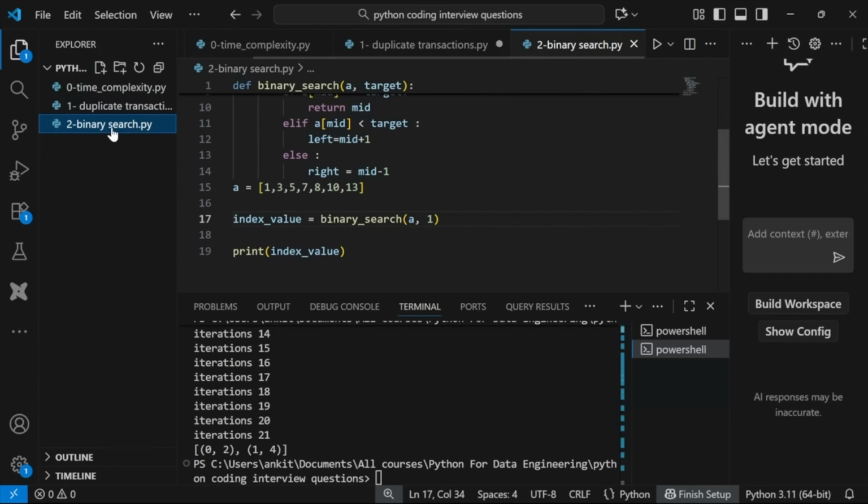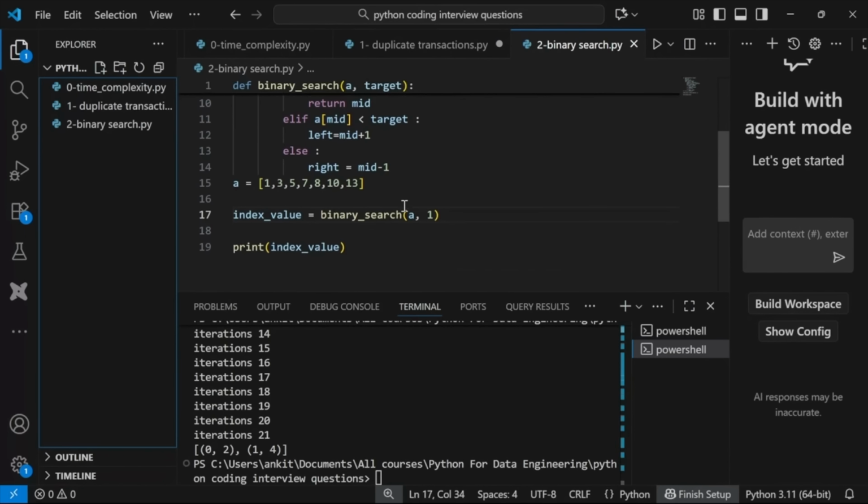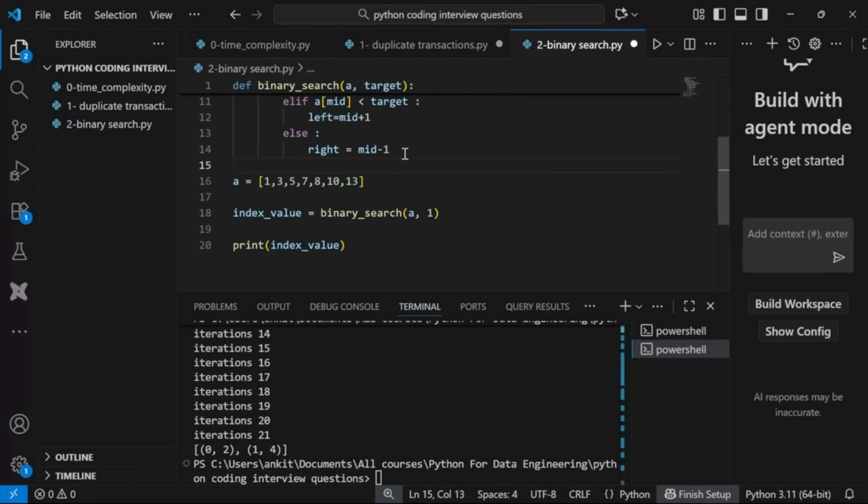Okay, so there's a concept of binary search, right? In SQL also, if you have learned about indexes, you will know how binary search works. So how binary search works, let's say you have an array. I'm just explaining how this works, right? Let's say you have an array and it is sorted. Sorted means we know that it will be in ascending order or descending order. So in our case, this is in ascending order: 1, 3, 5, 7, 8, 10, 13. So this is the requirement, right? That my array is sorted. However we sorted it, it doesn't matter, but we are getting an array which is sorted.